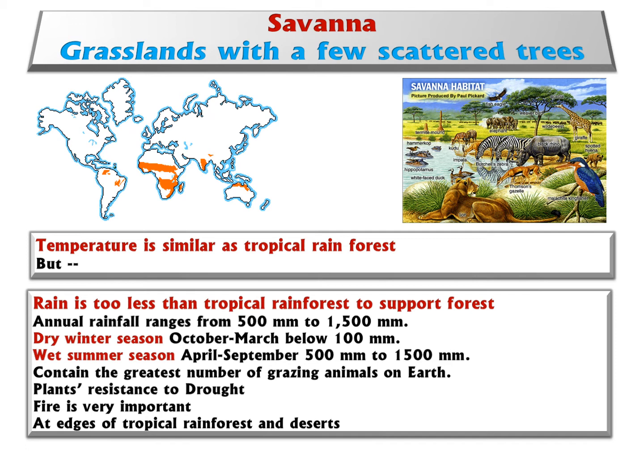So for the savanna, the precipitation is less than 1,500 millimeters. For the savanna, there is a dry winter season with precipitation less than 100 millimeters, and a wet summer season.